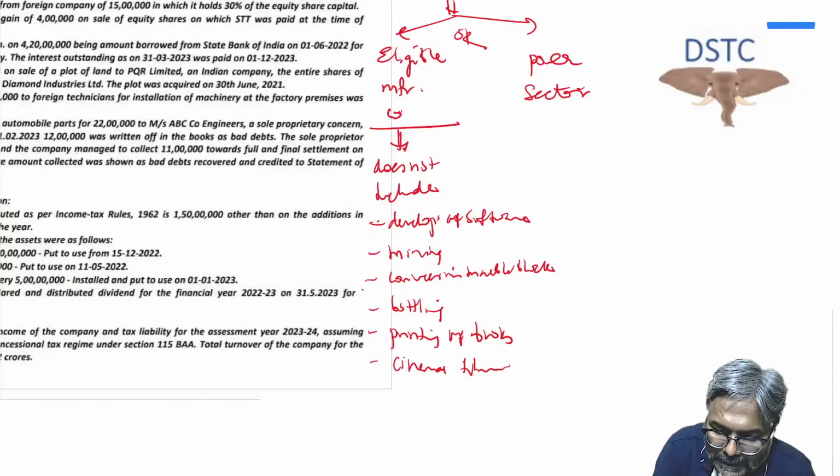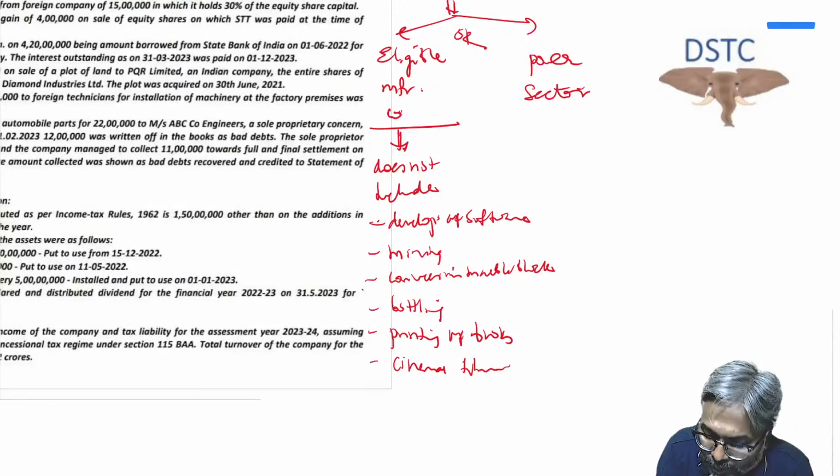So these are the cases. Please understand, it is only for 115BAB that this exception has been created. Are you clear with this one? Only for 115BAB I'm talking about it, students, that this exception is created.